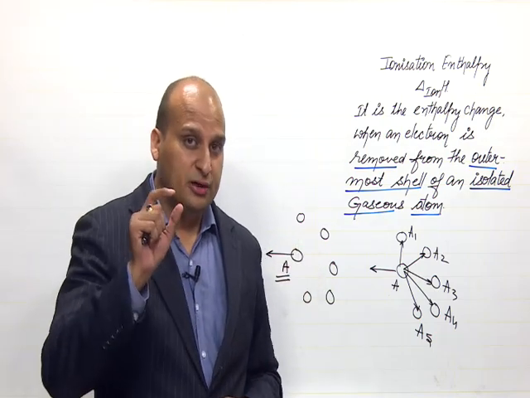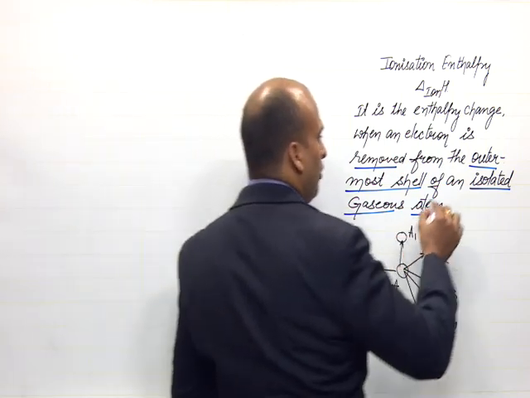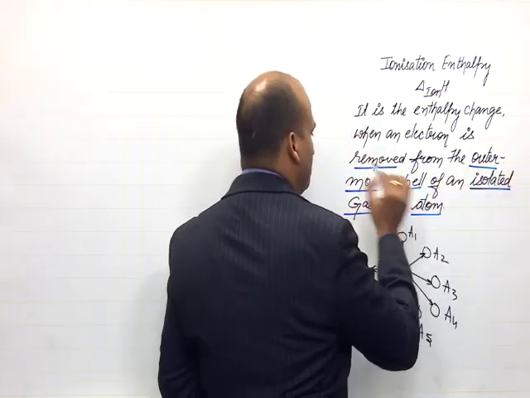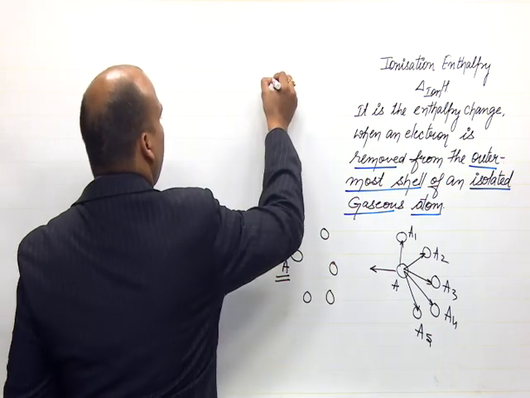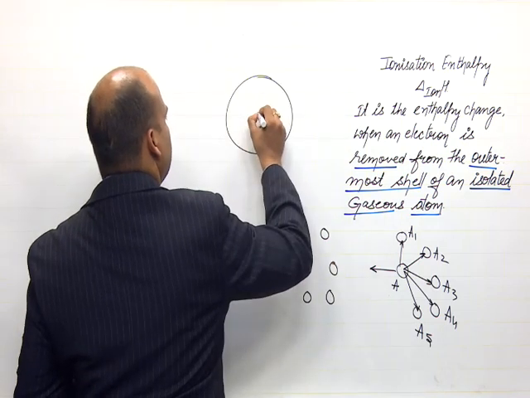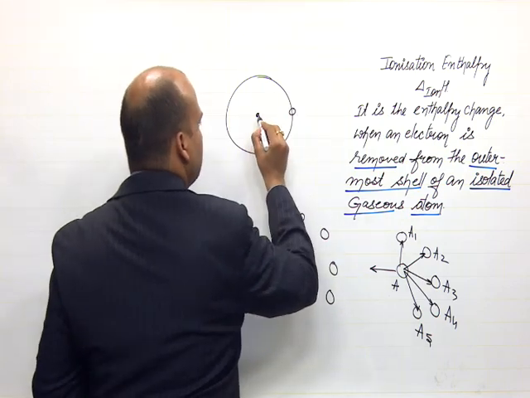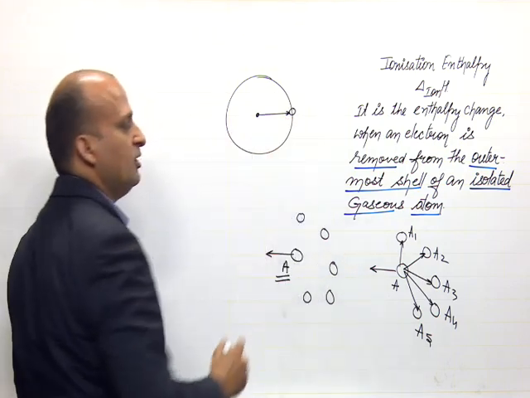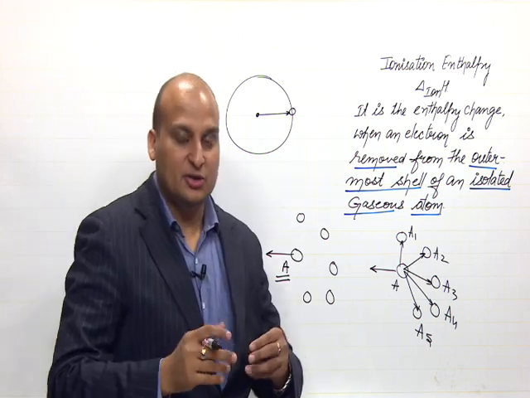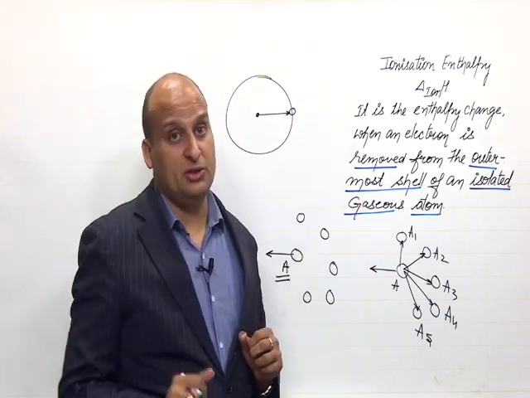Why are we using the word minimum? Over here I have already signified the outermost shell. So, this is the nucleus and this is the electron which is at the farthest distance from the nucleus.